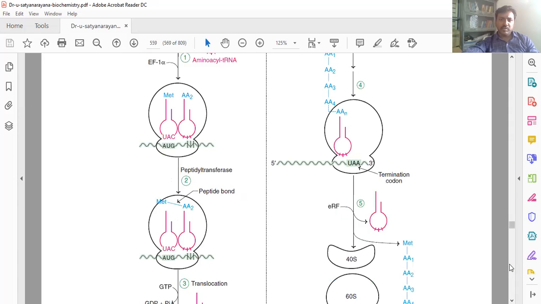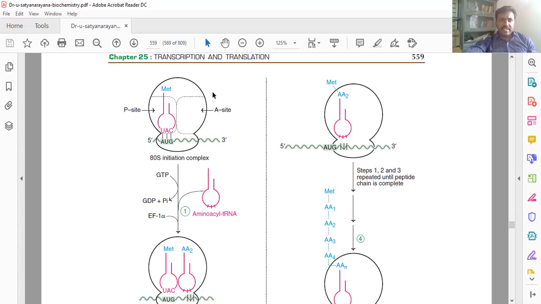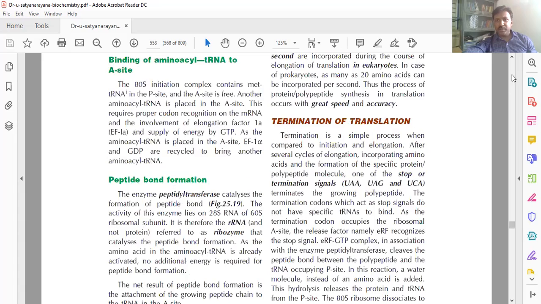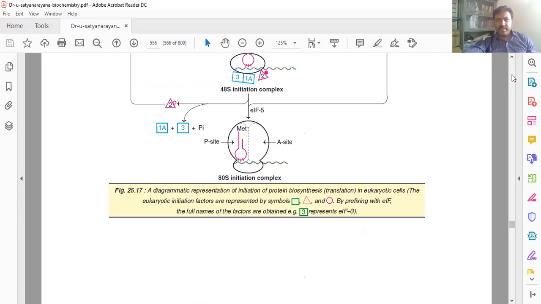I'll show it in the diagram. So this is the initiation complex. Already I said that this tRNA is present in the P site. When the 48S and 60S are bound, the tRNA binds to the P site.